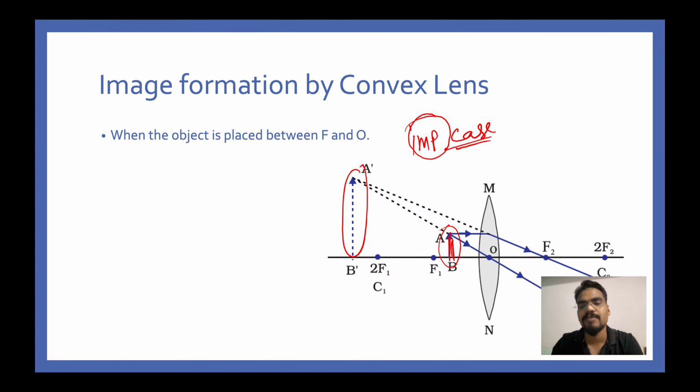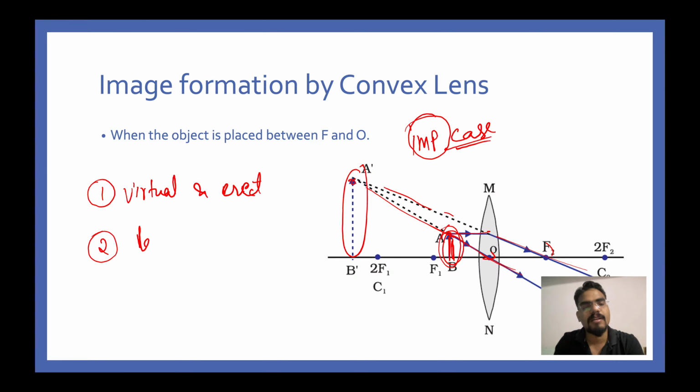So this is the object, and if you invoke the rule of optical center and the rule of passing through the focus, then extrapolating these 2 rays will give you the position of the image. The observation is, all the things remain the same, but one thing that changes is that the image is virtual and erect. As you can see in the diagram, it is virtual and erect. Secondly, it is larger than the object.